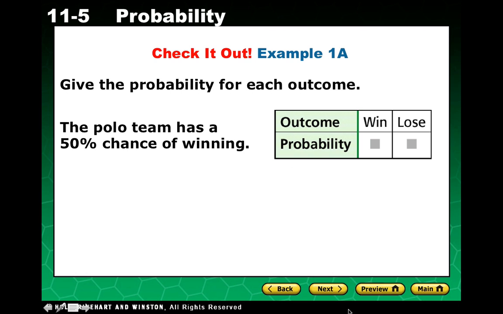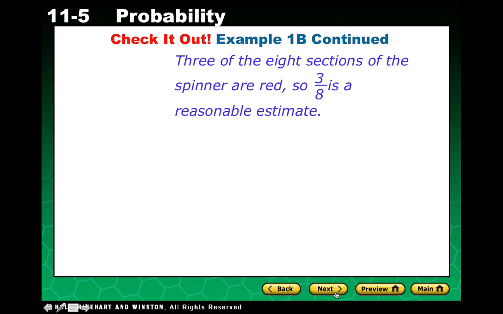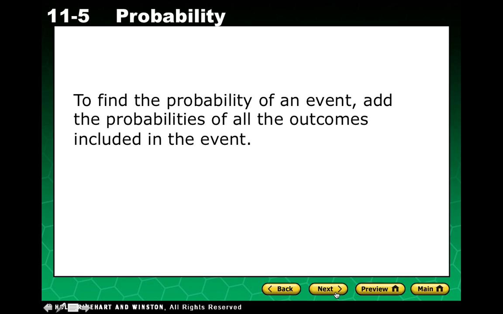You're going to go ahead and skip this one. So to find the probability of an event, add the probabilities of all of the outcomes included in the event.